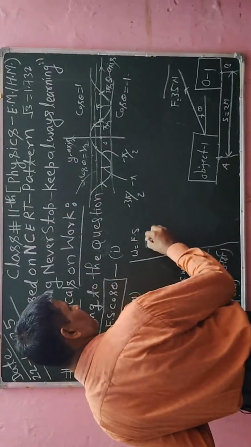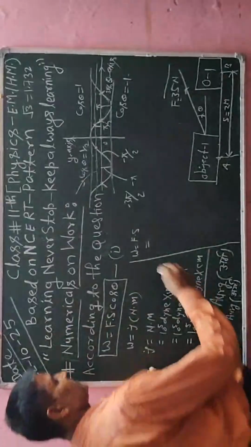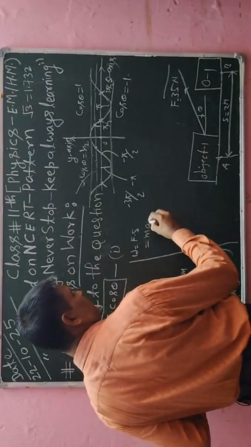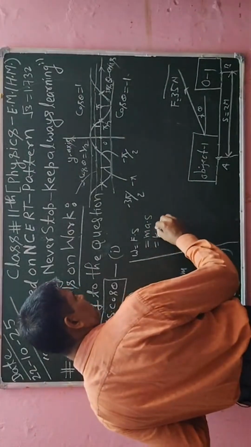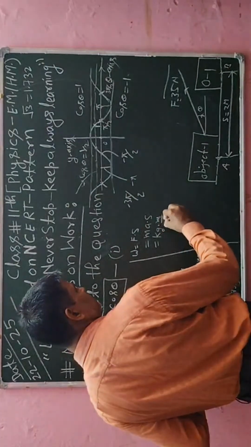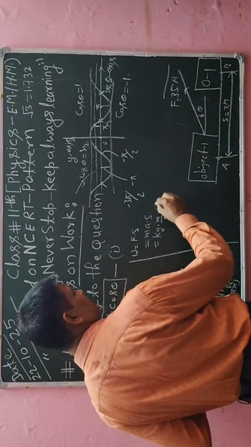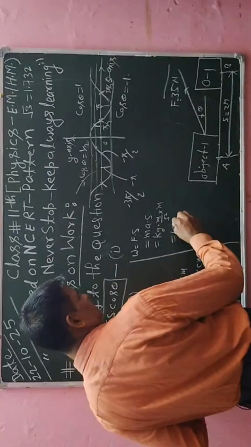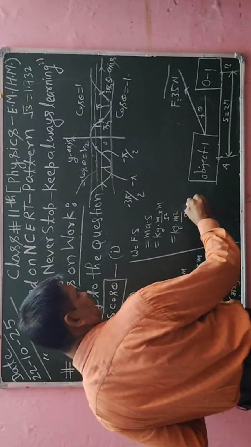Force can be written as m into a, and then into s. Here m is measured in kg, a is measured in meter per second square, and s is displacement, whose unit is meter. So I can write kg into meter square divided by second square.